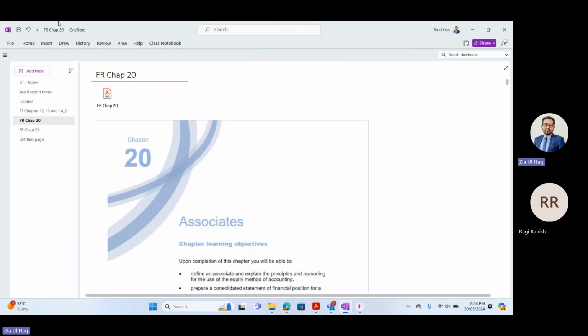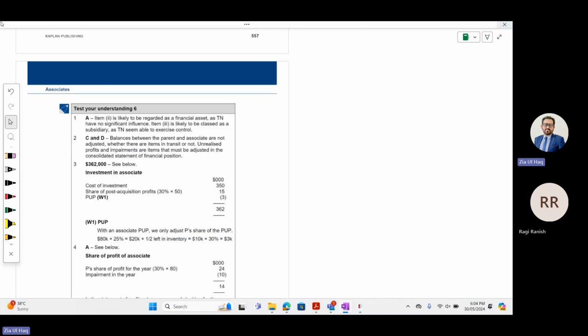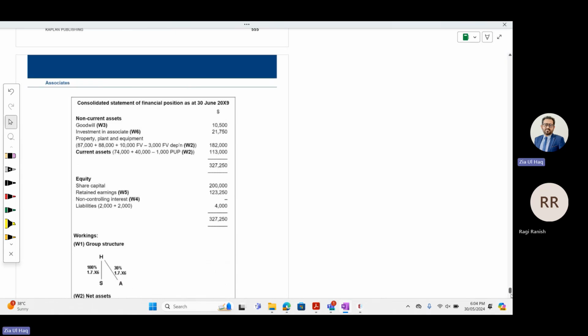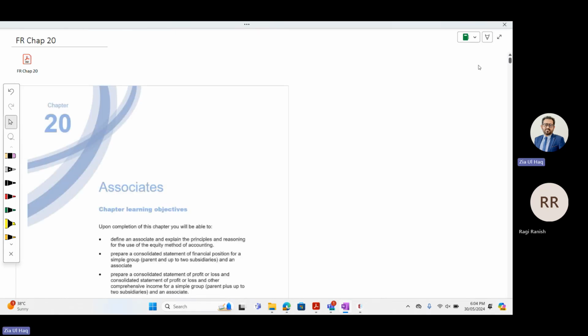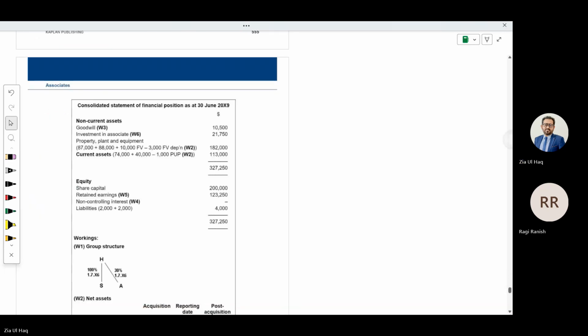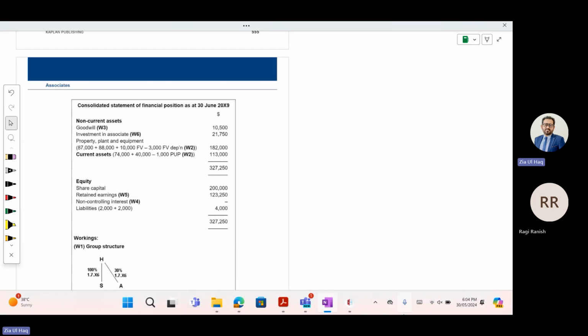Financial reporting. We have three small chapters left: chapter 20, 21, and 23. 23 is not a chapter. What we will discuss: chapter 20 and chapter 21. These are leading to consolidation.